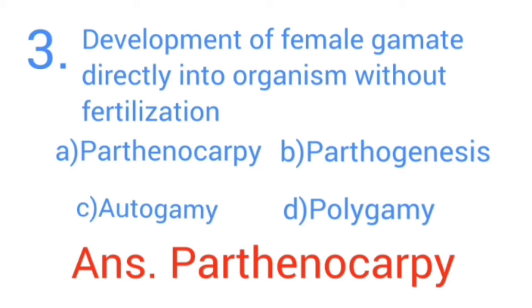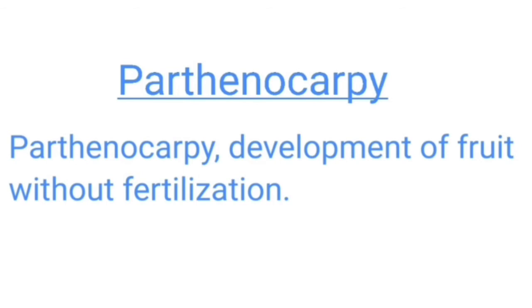Answer is parthenogenesis. Parthenocarpy is the development of fruit without fertilization.